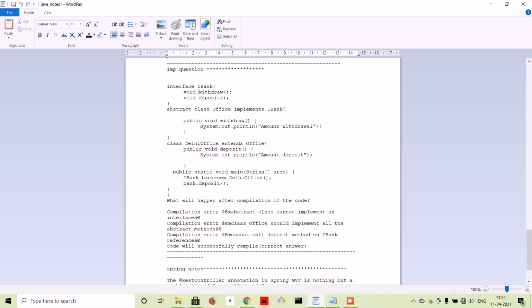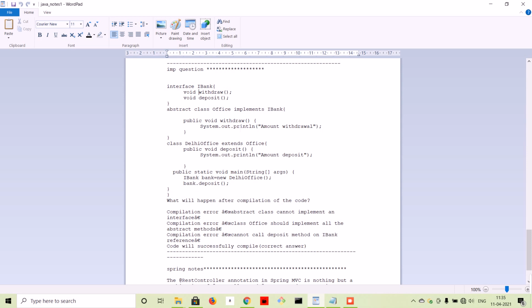So I wrote one abstract class, something like Office. I'm just giving you a random class name. So abstract class Office implements IBank, this interface, where I implemented both methods, the withdraw method and the deposit method, in this abstract class. The interviewer told me, okay, you are implementing both methods, why can't you implement only one abstract method here? I was like okay, yes, we can do this.